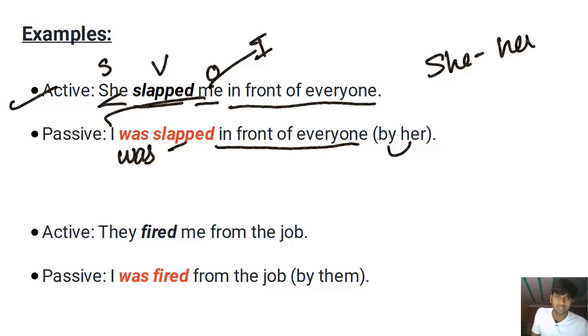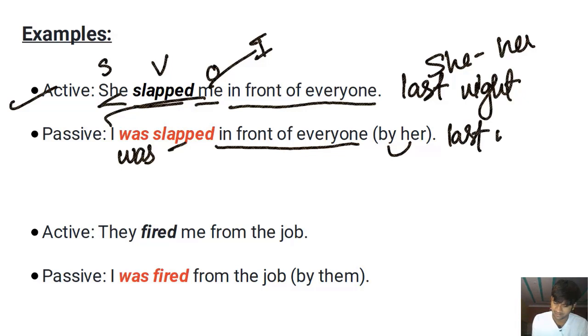If I want to talk about the time of the action, I can do that. She slapped me in front of everyone last night. And I'll add the past time marker in the passive voice as well. I was slapped in front of everyone last night. Who did that? Not important. If I want to focus on the person, I'll write the sentence in the active voice. Or you can add the doer of the action in the passive voice as well. You can say, I was slapped in front of everyone last night by her. Not important to add her, but if you want to do that, that's fine. That's your choice.